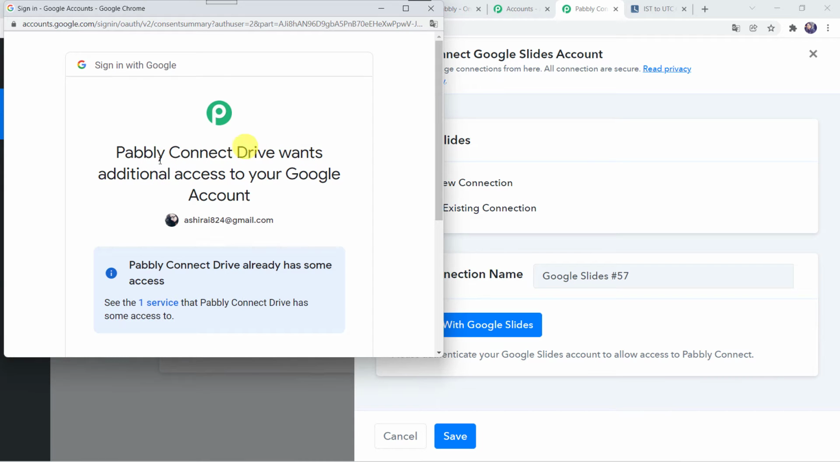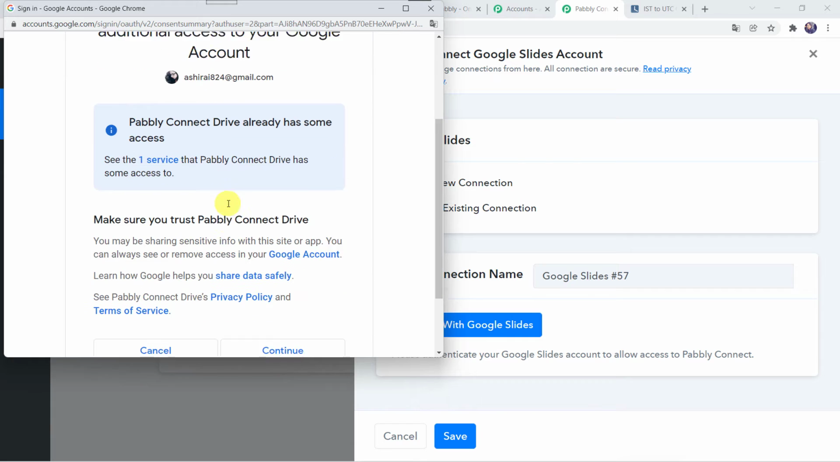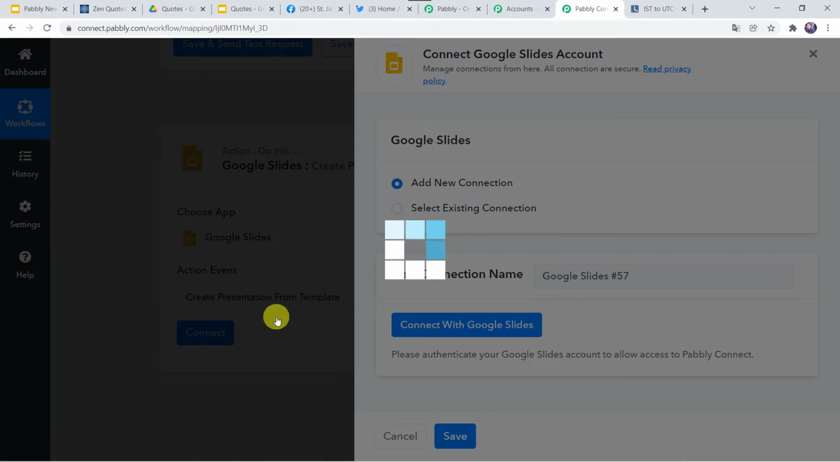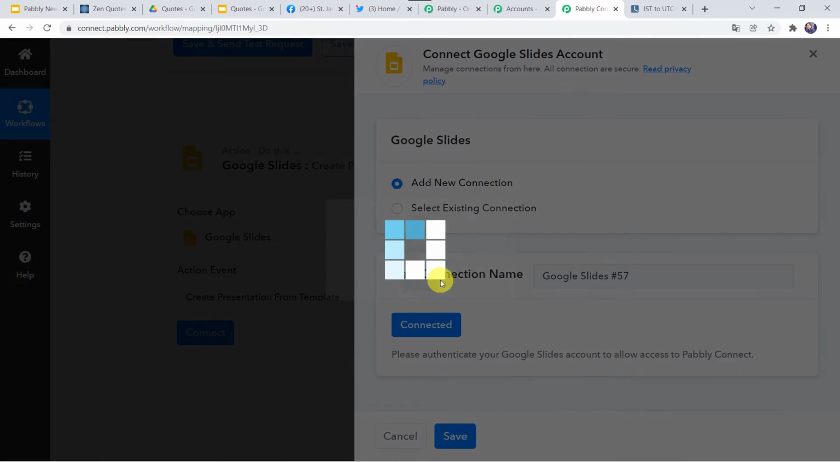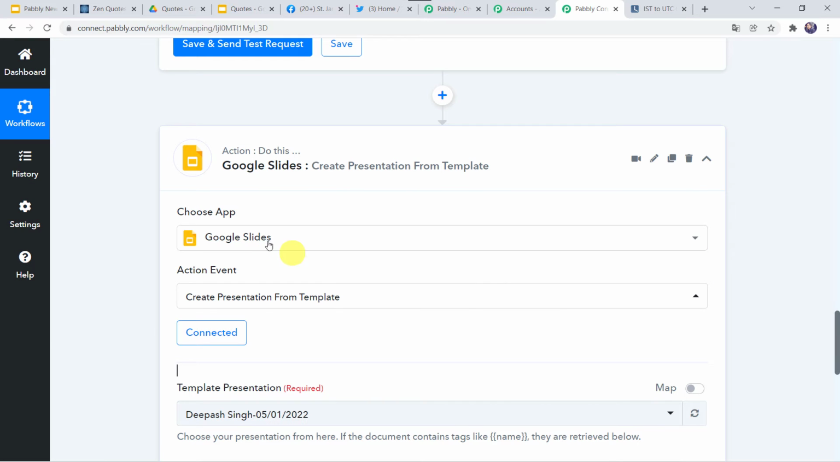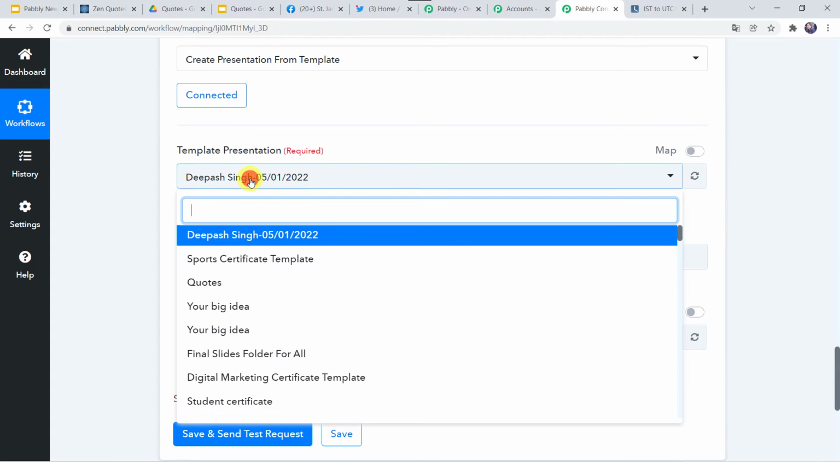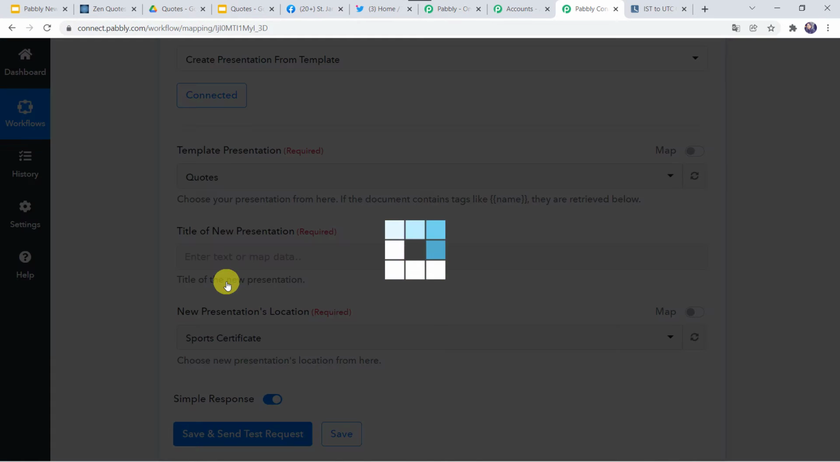Pabbly Connect Drive wants additional access to your Google account. So let's click on continue and give away the access as the data is 100% safe with Pabbly Connect. Authorization successful. Okay, now the Google Slides are connected to Pabbly Connect just because I was already logged into my Google account. Okay, now here we have to select the template presentation title name. So here the title name is quotes. So we have to select the same over here, that is quotes.